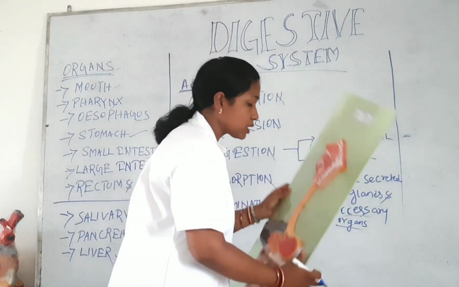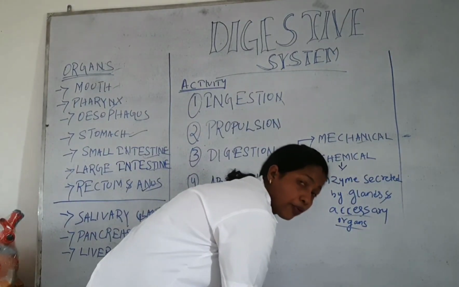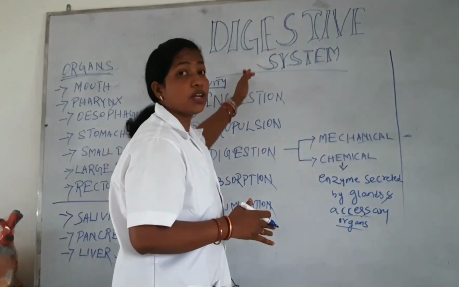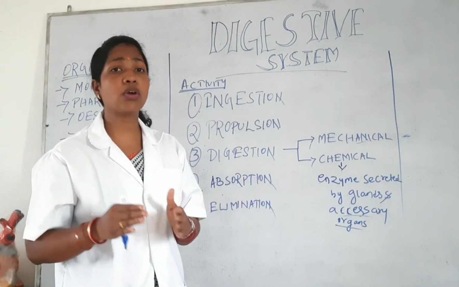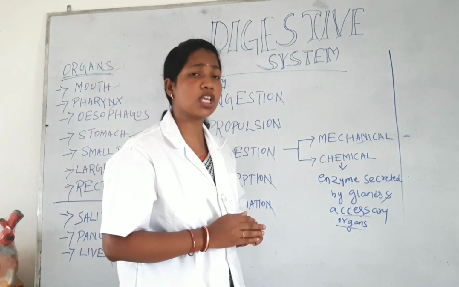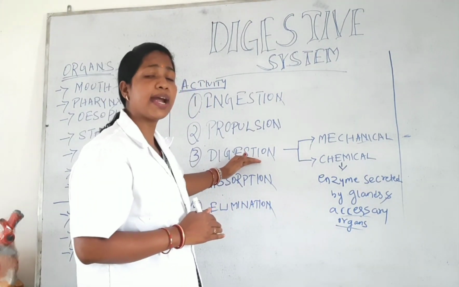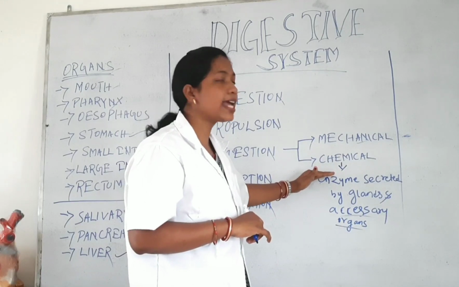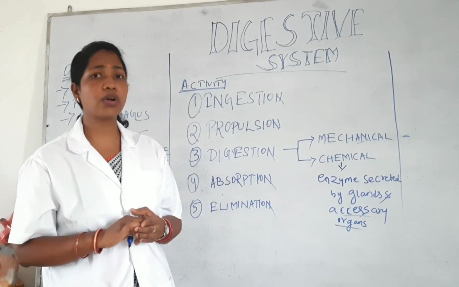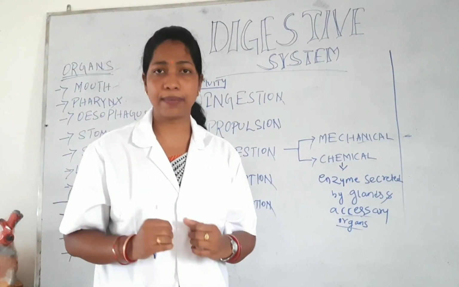Digestion means the breakdown of the food. In the digestive system, that step is very important. Digestion means breakdown of food into small molecules. Digestion of food is divided into 2 types. First one is mechanical breakdown and second one is chemical breakdown. First of all, we discuss mechanical breakdown of food.